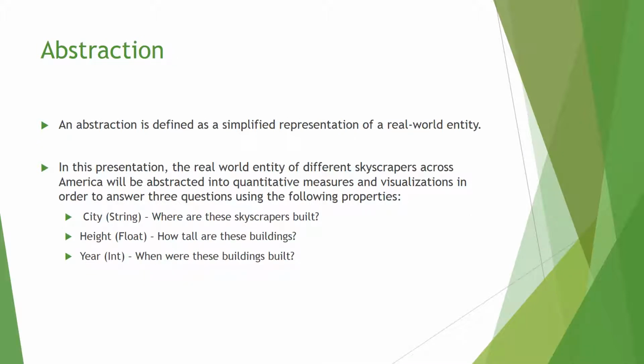The first thing that I did was I broke down the raw data into an abstraction. An abstraction is a simplified representation of a real-world entity. I broke down the skyscrapers dataset and created quantitative measures and visualizations with the help of three properties. City is a string property that lets me know where the building was built. Height is a float property and tells me how tall the building is. Year is an int property and tells me when the skyscraper was built.